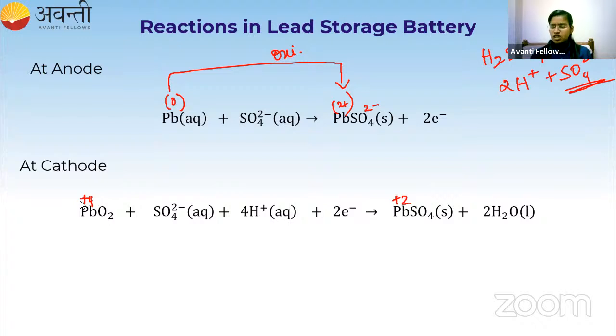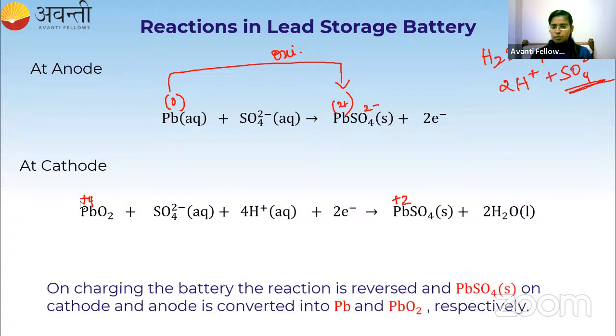Now, on charging the battery, what happens? The reaction is reversed. The lead sulfate on the cathode and anode is converted to lead and lead dioxide again, respectively. In both cases we are getting lead sulfate, right?